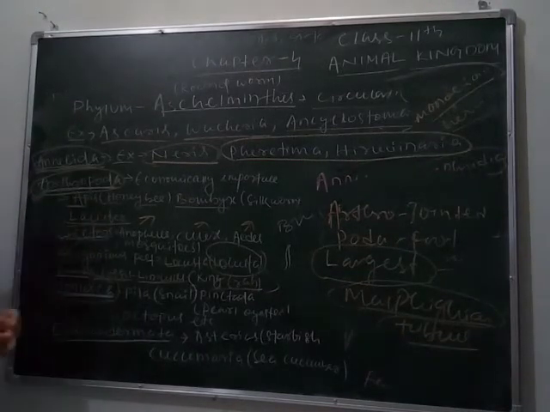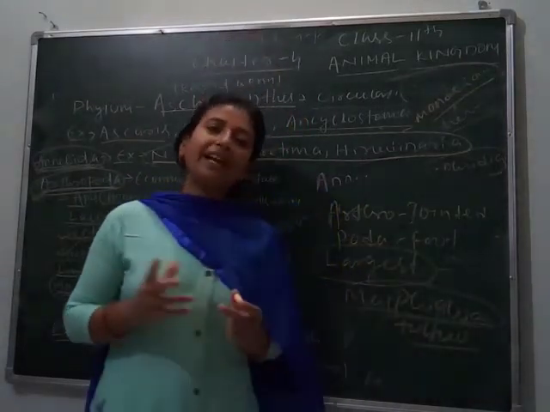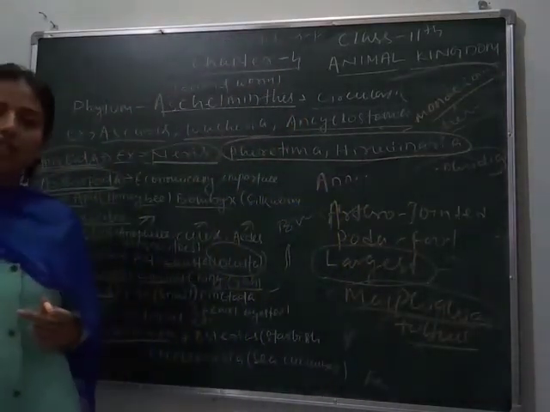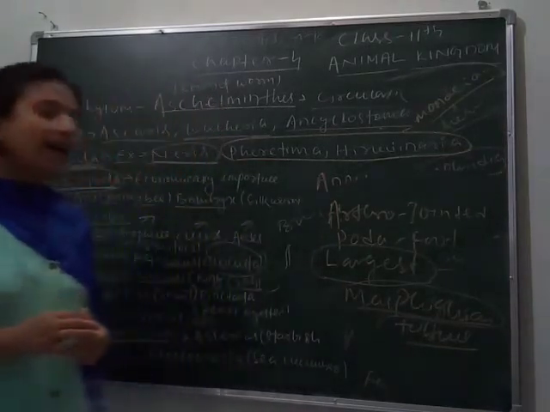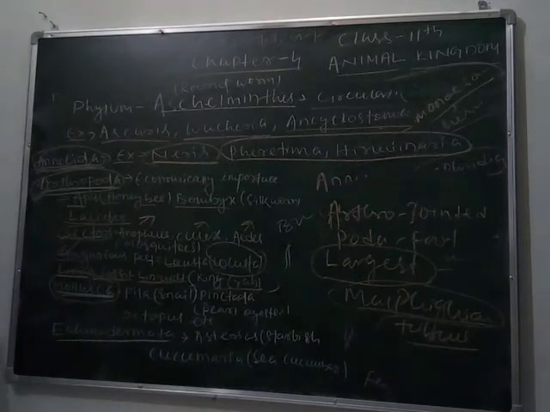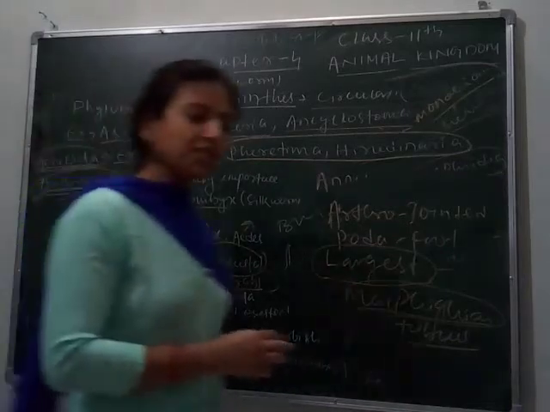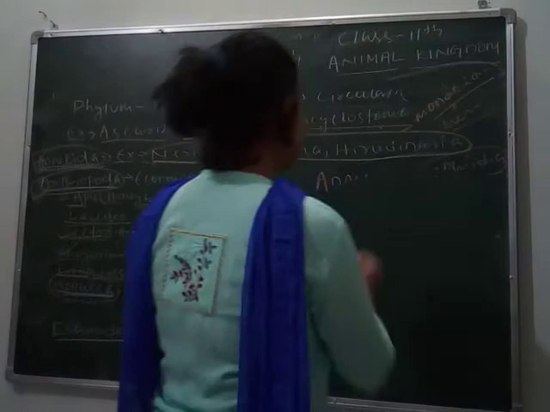Next, their common basic general features. They are bilaterally symmetrical, triploblastic, with organ system level of organization, having a true coelom, and their body is distinctly divided into three parts: head, muscular foot, and visceral hump. This is called the snail or Pila, the apple snail.